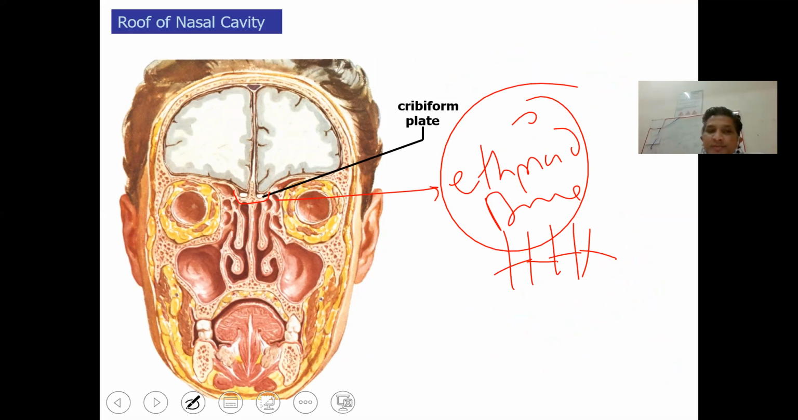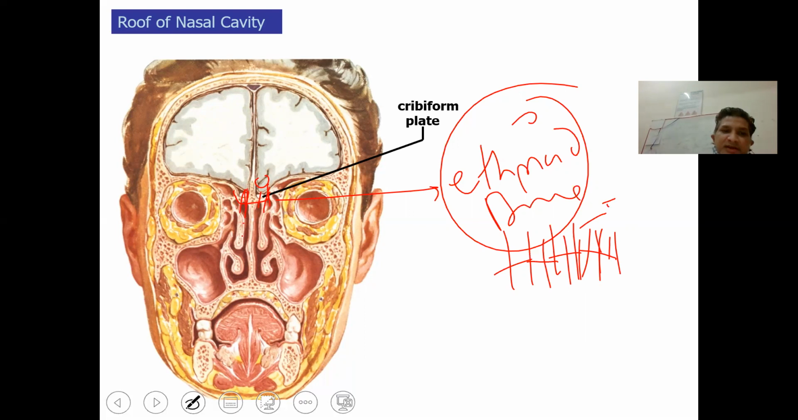underneath the mucosa, just behind the opening of the frontal sinus. So this cribriform plate transmits the olfactory neurons, which appear in the nasal cavity from the olfactory bulb. So this is the olfactory bulb, and they appear in the nasal cavity through the cribriform plate. So the cribriform plate is a sieve-like structure formed by the roof of the ethmoid bone.